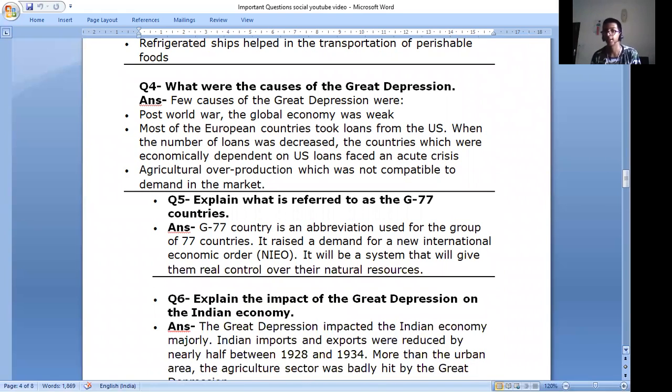Now, question number five. Explain what is referred to as G77 countries. G77 is an abbreviation used for group of 77 countries. It raised a demand for new international economic order, NIEO. It will be a system that will give them real control over their natural resources, guys.